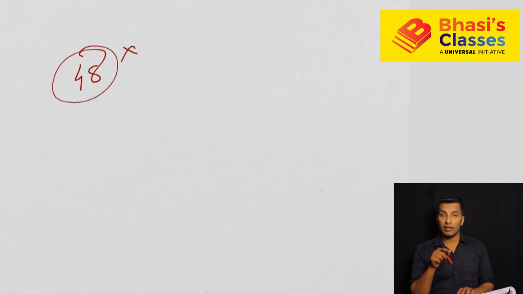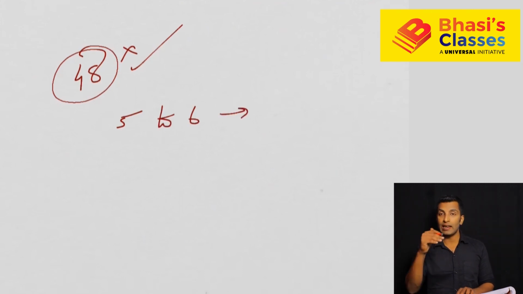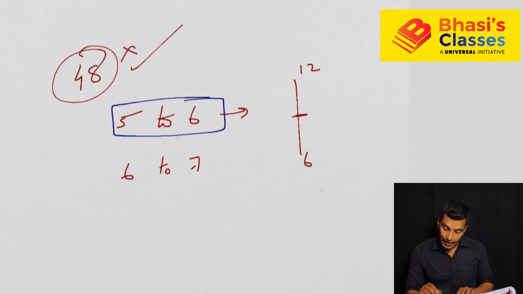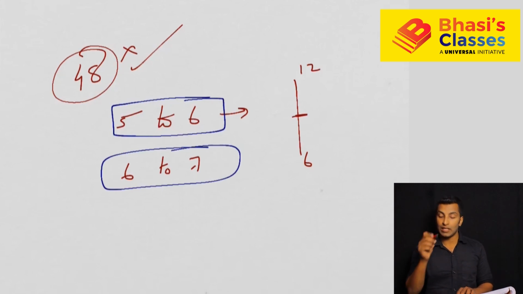So now if I ask you how many straight lines in 24 hours, you are expected to get 48, right? But the problem that we have discussed in case of right angles is applicable here also. When it comes to straight lines also, that situation will come. During what time? See, one case is 5 to 6. The straight line that you are expected to get in 5 to 6 is at 6. And similarly, 6 to 7. The second straight line that you are supposed to get in 5 to 6 and the first straight line that you are expected to get in 6 to 7 are actually the same. This is the one. So here there is a coincidence.